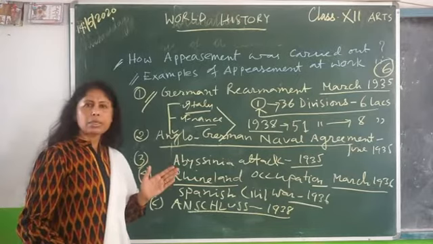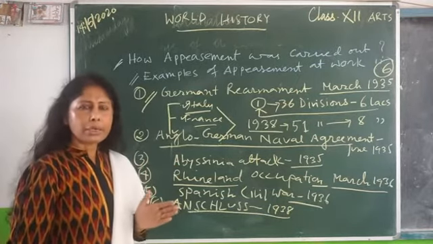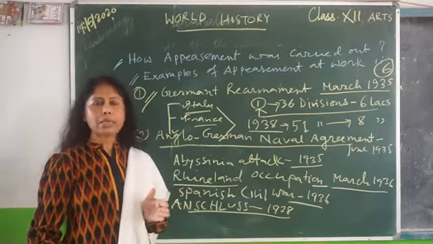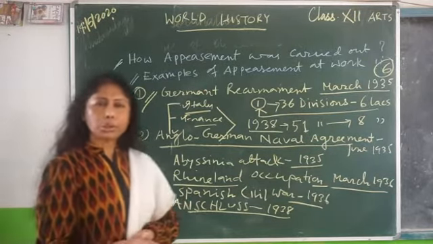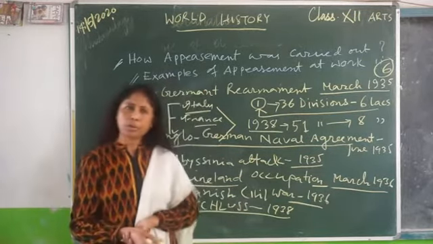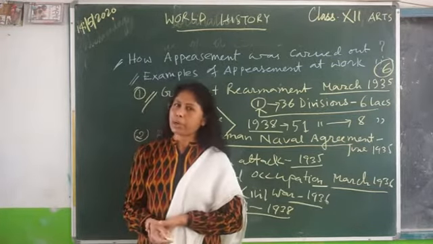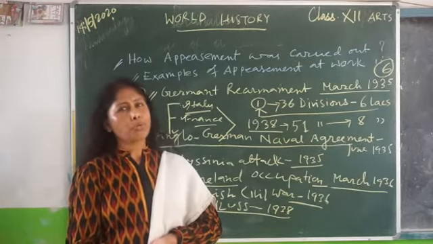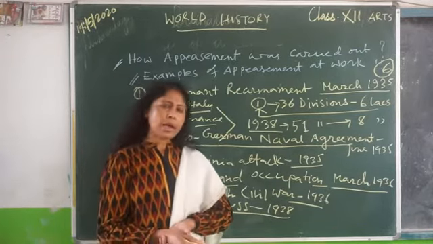1935, German rearmament, when Hitler announced the introduction of conscription. Second point I discussed, in June 1935, the Anglo-German naval agreement was signed without consultation of Britain's 2 allies, France and Italy.